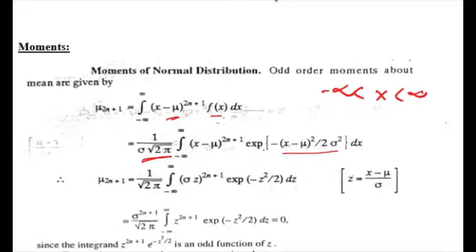Now let us substitute z for (x minus mu) by sigma. For this value, (x minus mu) by sigma whole square, it will be z square. So if we differentiate, dz equals dx into 1 by sigma.